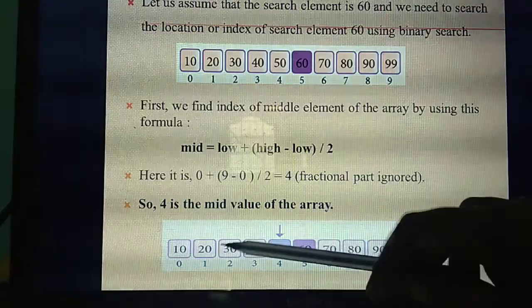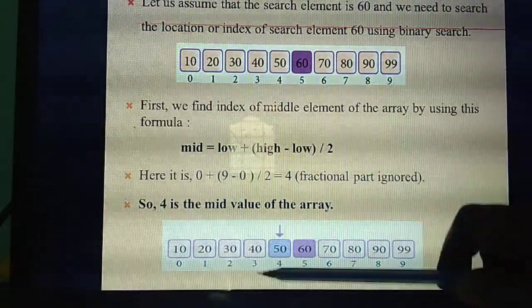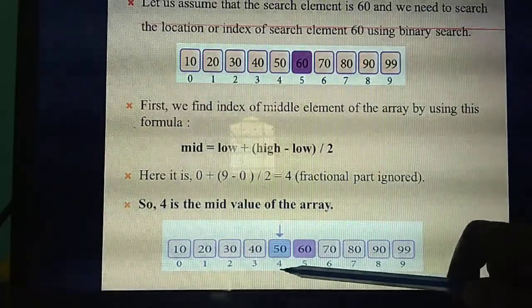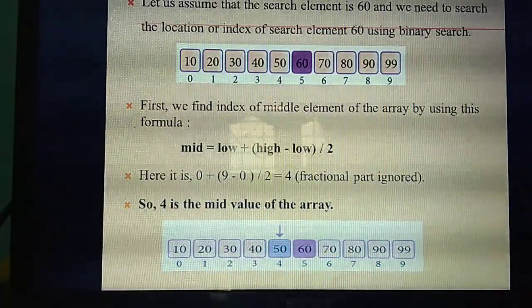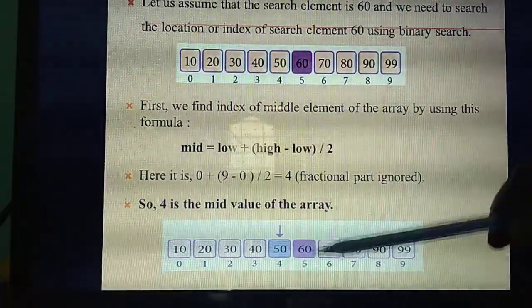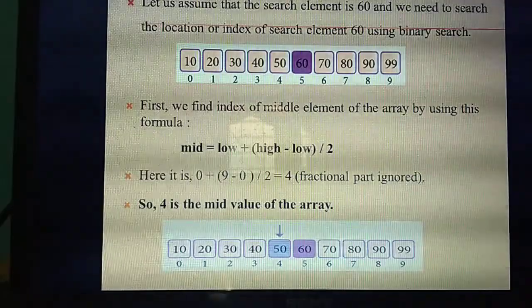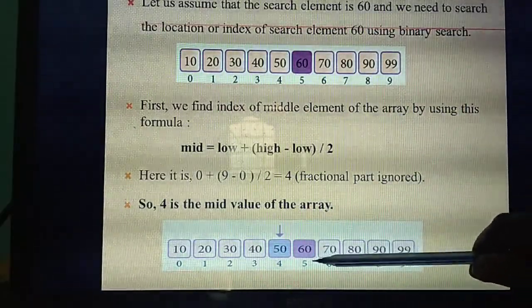So next step. 4 is the mid value of the array. Now you got the answer as 4. So what's the value you'll get in the place of 4? 50, isn't it? So whether the search element matches: the search element is present at index 5, so you are going to find this 60 at index value 5.